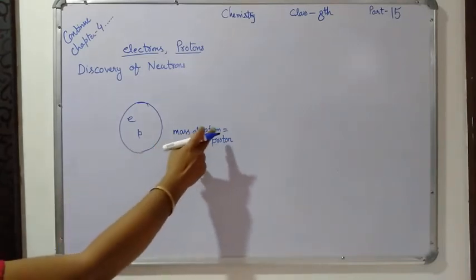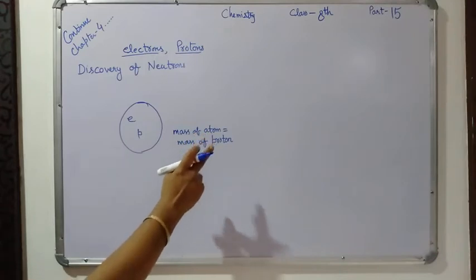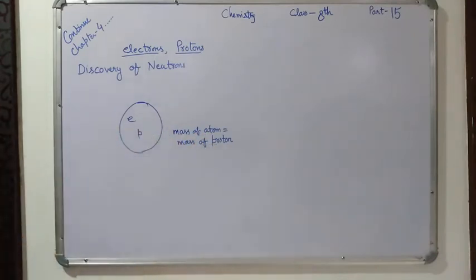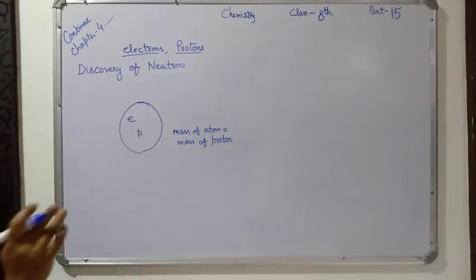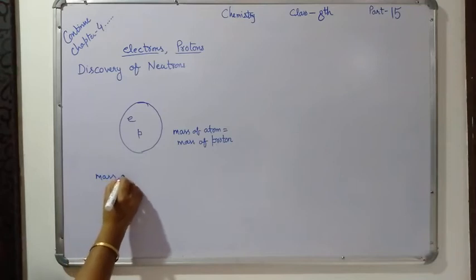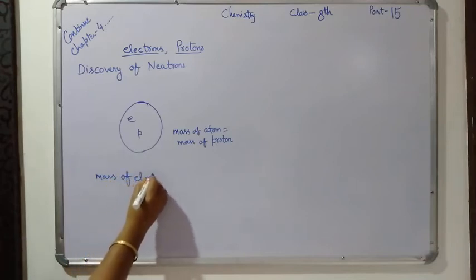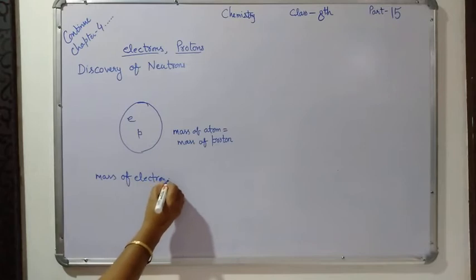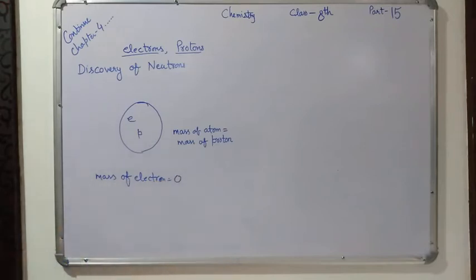When I was explaining the properties of the electron, I told you that the mass of the electron is 0. It is negligible.